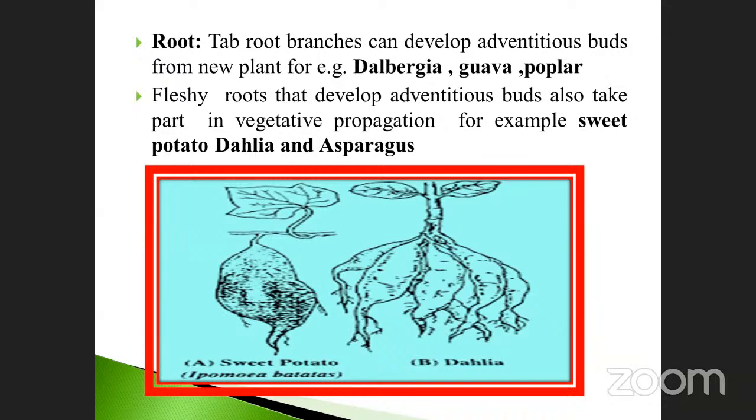So these are similar to another kind of vegetative propagation. For example, here also the adventitious buds arise from the fleshy roots. Both are the same, but here the root becomes fleshy. That's why I will show you here. See the diagram below. This is an example of Dahlia. Dahlia is one of the flowers you already know about. It has fleshy roots.